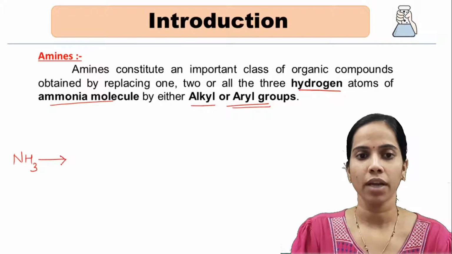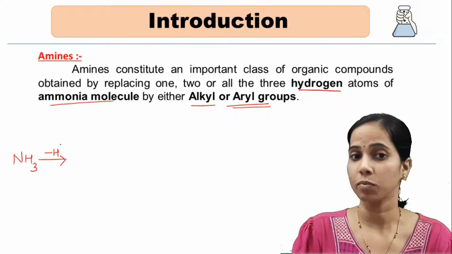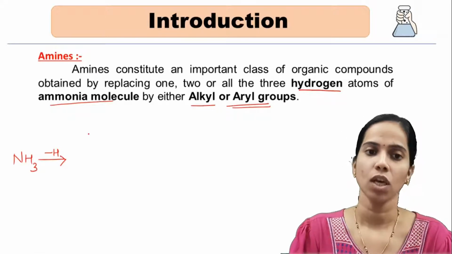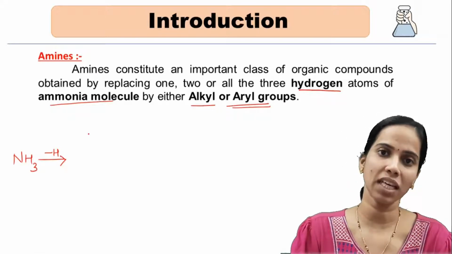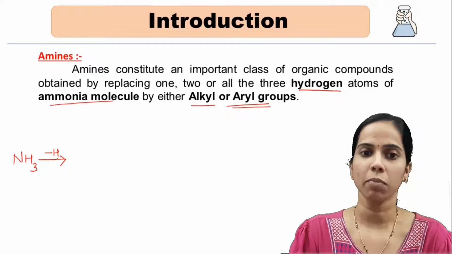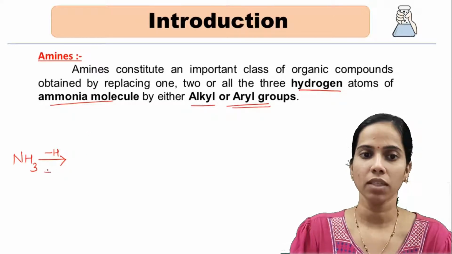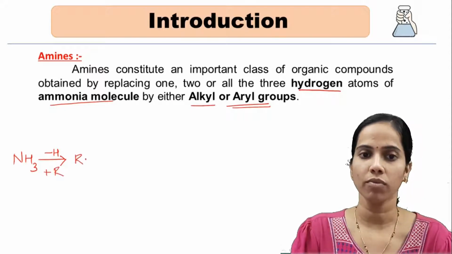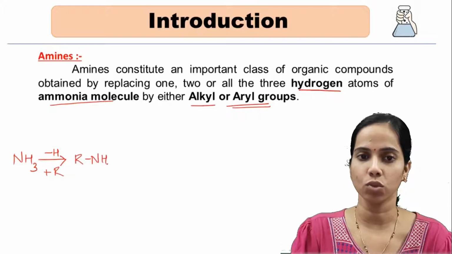So this can be explained as we can see in ammonia here. Since it has been said that one, two or three hydrogen atoms can be replaced, let's move on by replacing the three hydrogen atoms one by one. Once we replace one hydrogen atom with an alkyl group, the compound so formed will be RNH2.